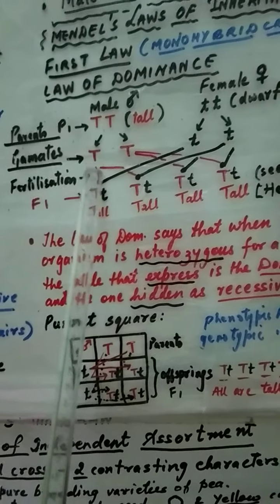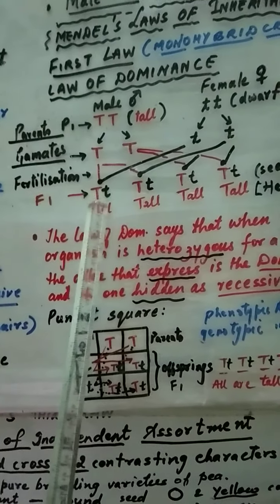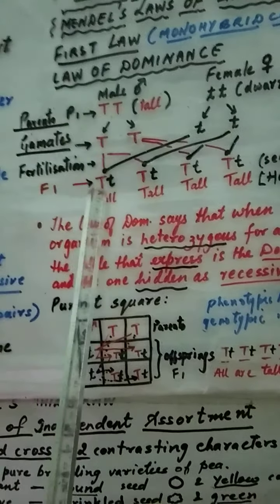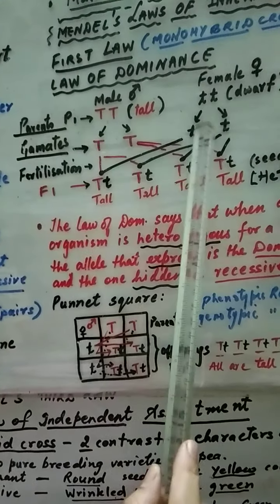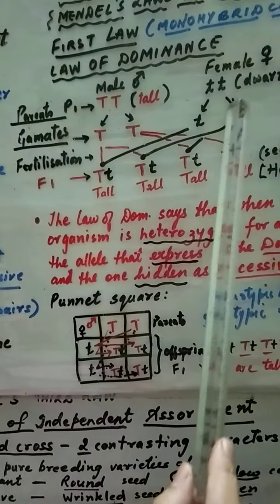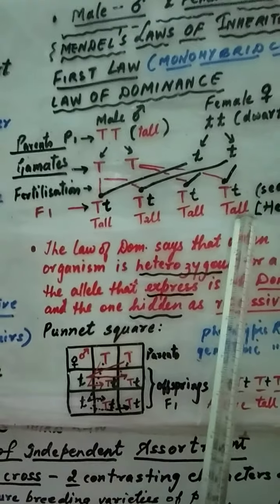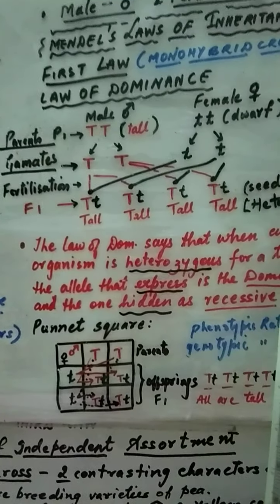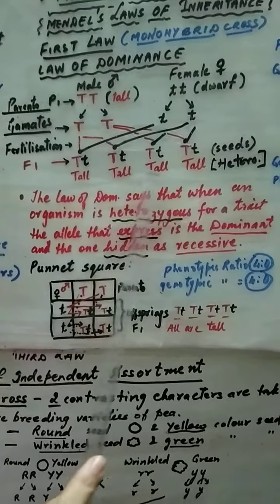That is why we have shown capital T from the male, small t from the female, and this offspring is formed. We can say here the seed is formed. Same way, if we fertilize from male and female, we will get 4 offsprings. That is 4 seeds we will get. When we grow them, they will grow into tall plants.